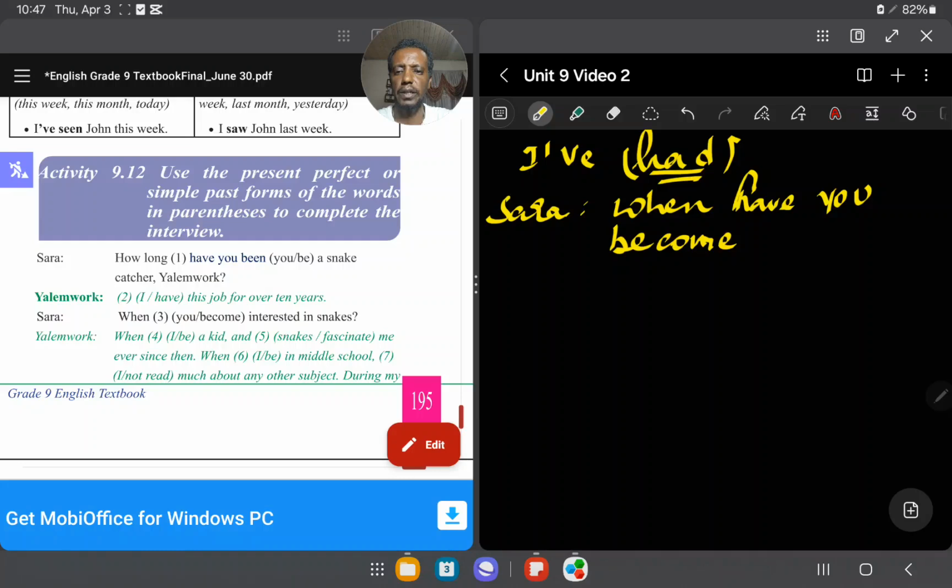When I was a kid, and the snakes fascinate me ever since then, it says, you are talking about narration here. So when I was a kid, and so snakes have fascinated me.